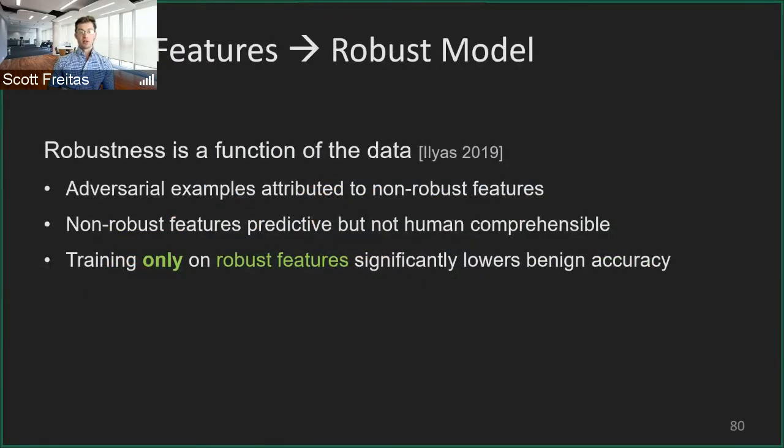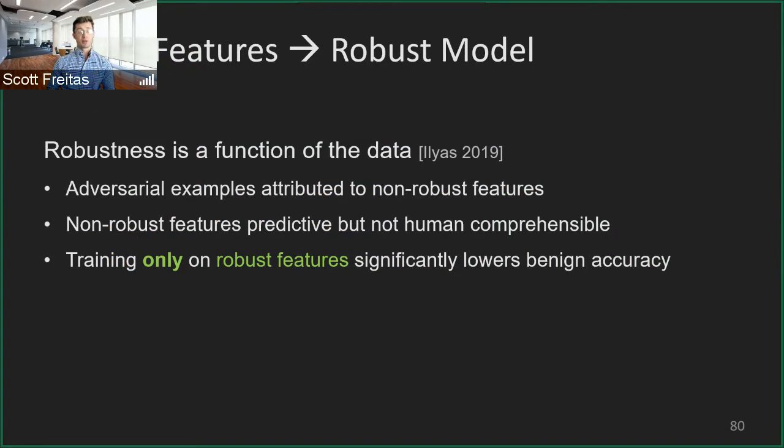So this leads us to the notion of robust features implying a robust model. This actually leads us to a motivation for why it can be good to have two models, one for classification and one separate for defense. What's been found is that robustness is actually a function of the data itself. So adversarial examples can be attributed to non-robust features in the data.